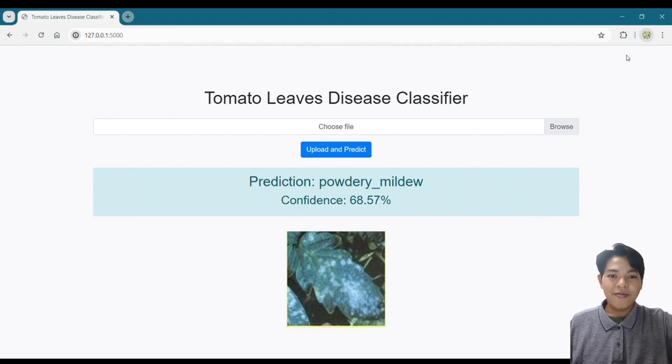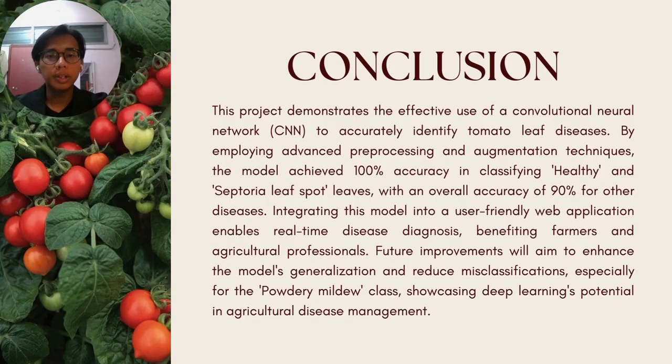Thank you. So in conclusion, this project demonstrates the effective use of a convolutional neural network to accurately identify tomato leaf disease. By employing advanced pre-processing and augmentation techniques, the model achieved 100% accuracy in classifying healthy and septoria leaf spot leaves, with an overall accuracy of 90% for other diseases.